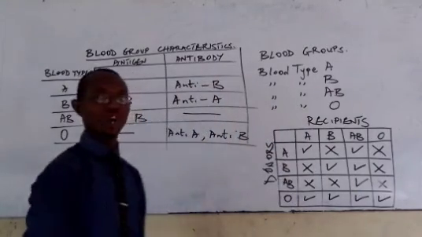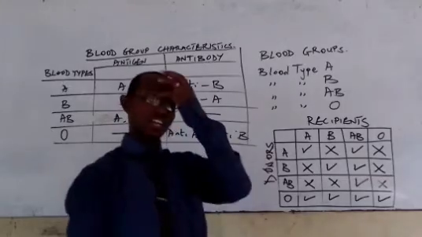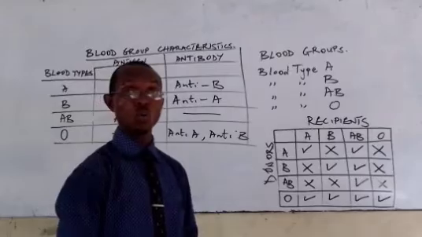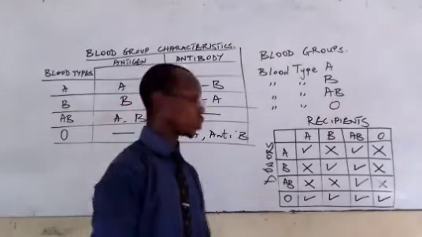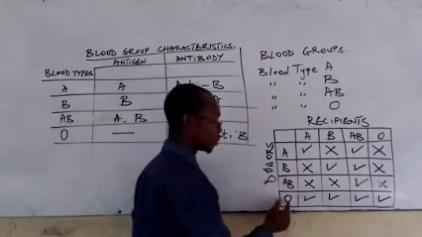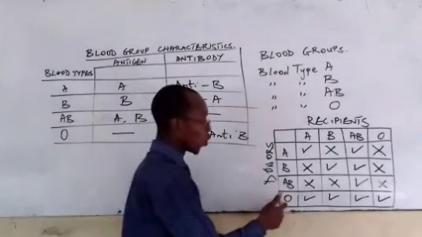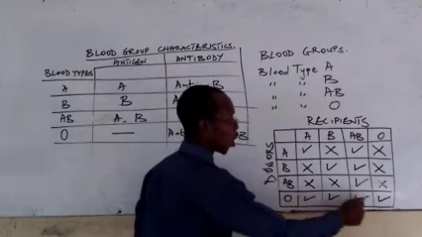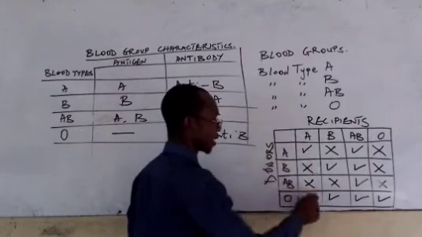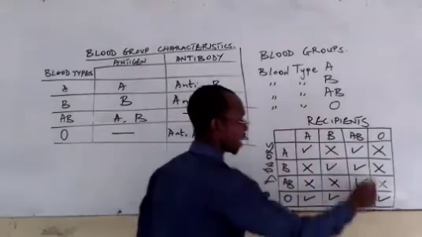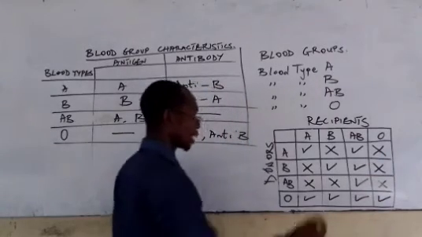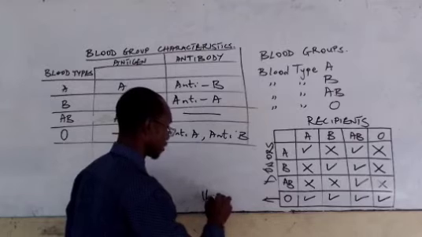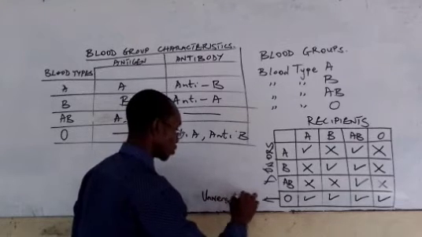So if you look at this now, we can understand the reason why you probably must have heard people calling the blood group O a universal donor. If you look at the chart having the O, you can see that it's possible for O as a donor to donate to all the groups. O can donate to A, can donate to B, can donate to AB, and can also donate to O. So that is why we refer to this as the universal donor.